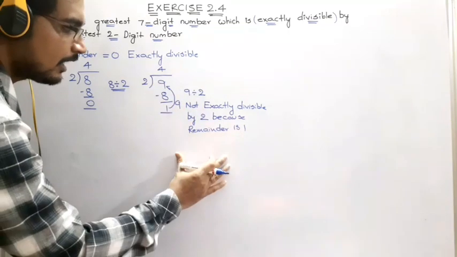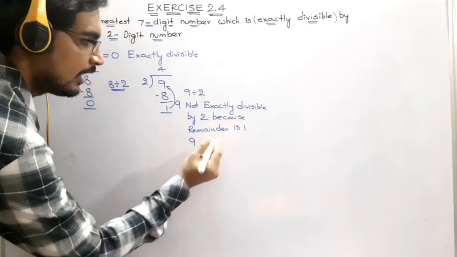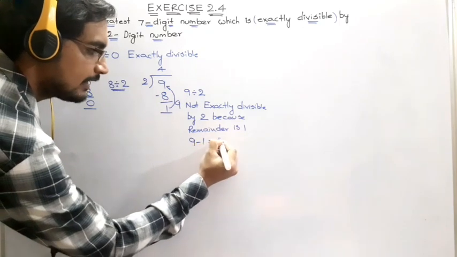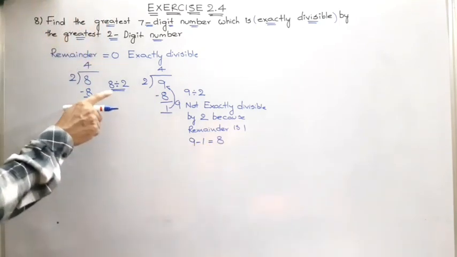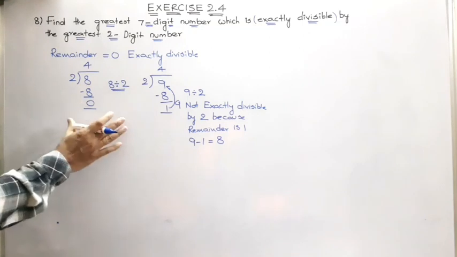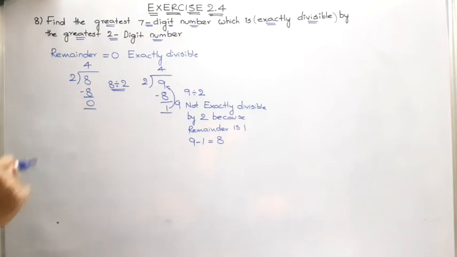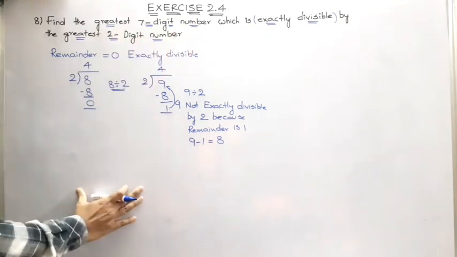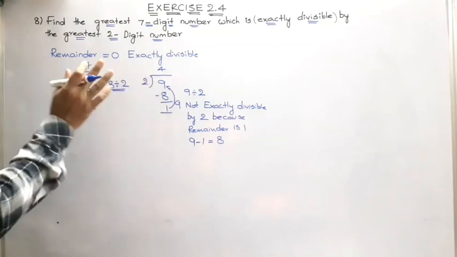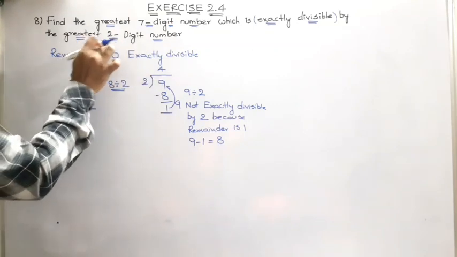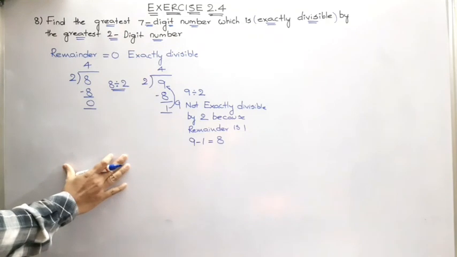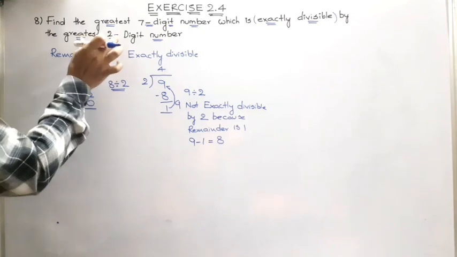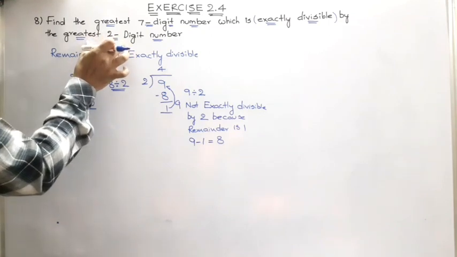So, in order to make this 9 exactly divisible by 2, we need to get another number. This remainder is 1, isn't it? If we subtract that remainder from 9, what will you get? 8. We already know that 8 is exactly divisible by 2. So, what you have to understand is, they are asking us to take the greatest 7-digit number as a dividend, like 9 or 8, and divide it by the greatest 2-digit number.